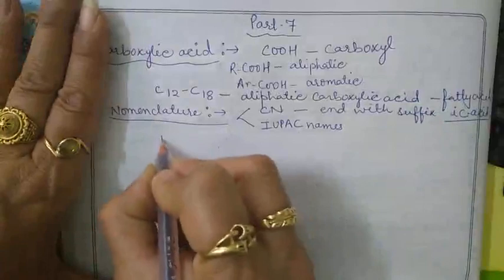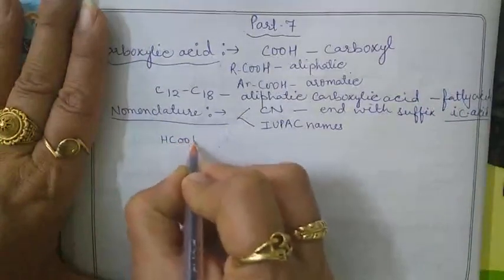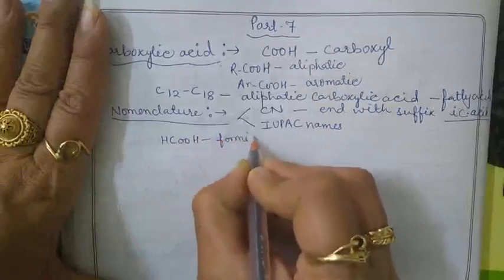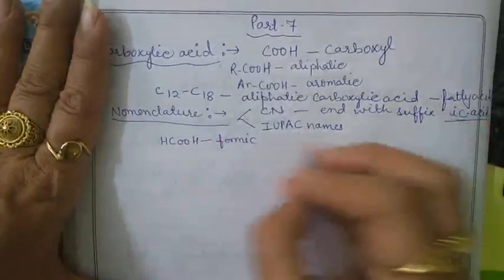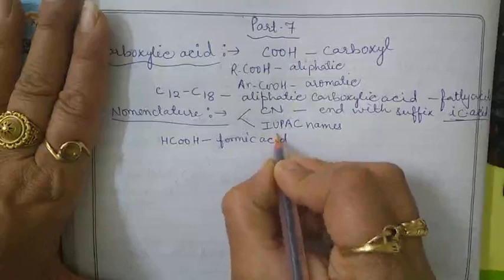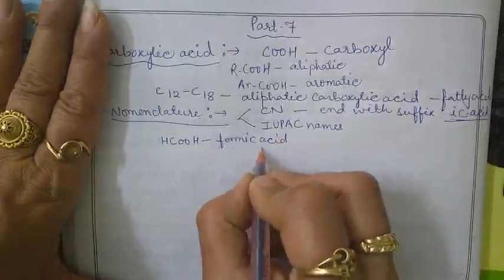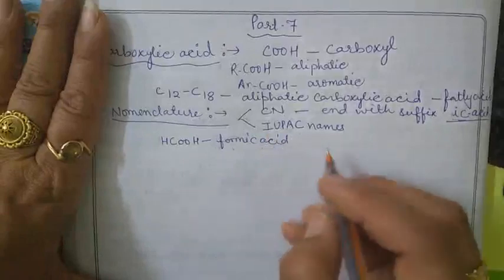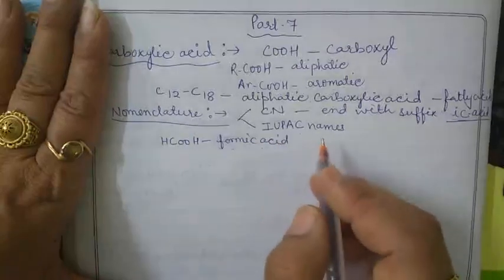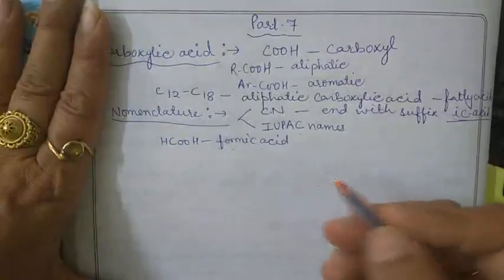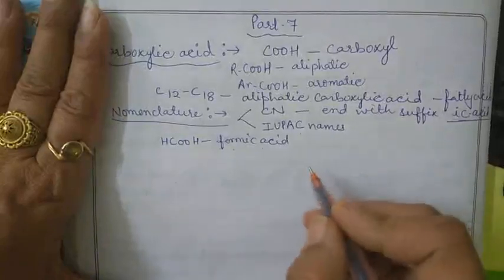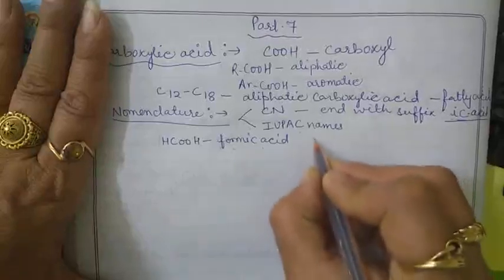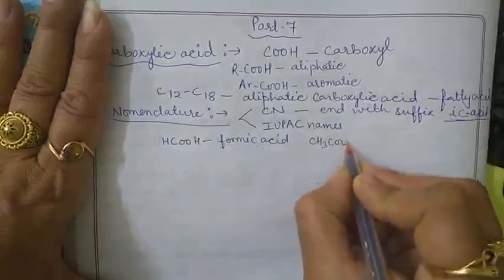For example, we have HCOOH. Okay, so it is called formic acid. The "ic" suffix is used, formic acid. Okay, and it was first obtained from red ants, that is formica, a Latin word which means ant. Okay, so next is the acetic acid, CH3COOH.